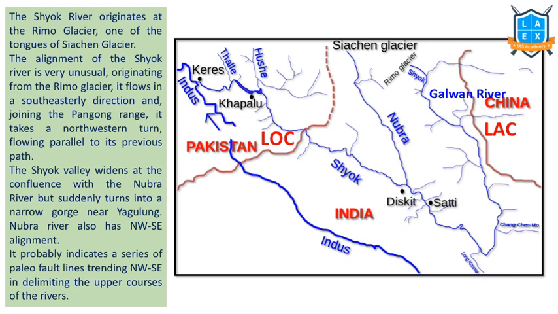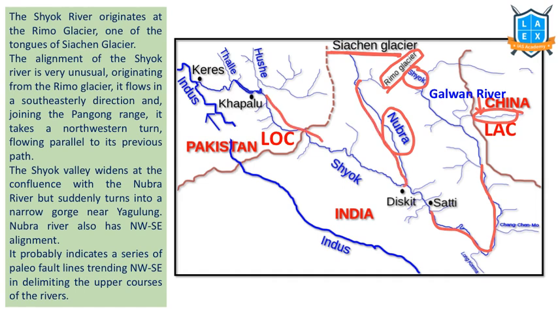Shyok originates here, Rimo Glacier at the foothills of Siachen Glacier. And Nubra River originates from the Siachen Glacier. Galwan River flows through LAC and enters into India. Galwan River meets Shyok River, and Nubra River also meets Shyok River. Shyok River meets Indus River in POK, Pak Occupied Kashmir region. Shyok, Nubra, Galwan are north side tributaries of Indus River.